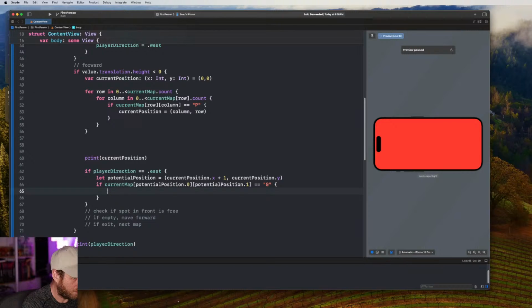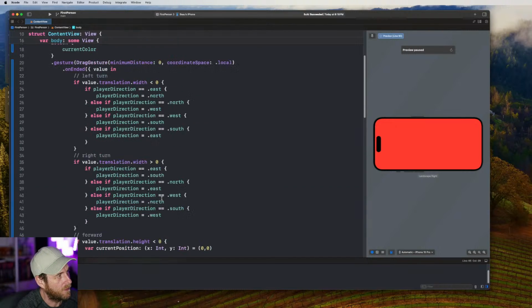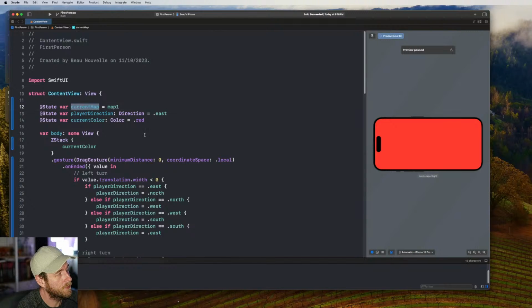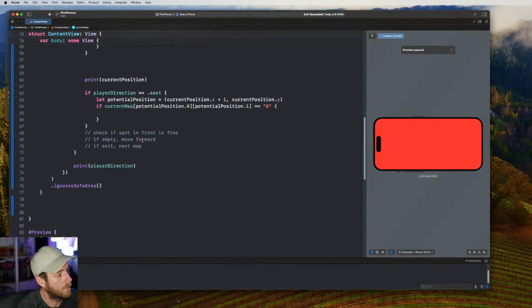Yeah, so the current position on the map I need to replace with a G, but let's move the character. Interesting. I'm going to have to get a copy of the map here, change the copy, and then update up here so that it updates all in one go. Because if I remove the player from the map, right here I need to remove player, or swap player. So right here I've got to swap player with ground.